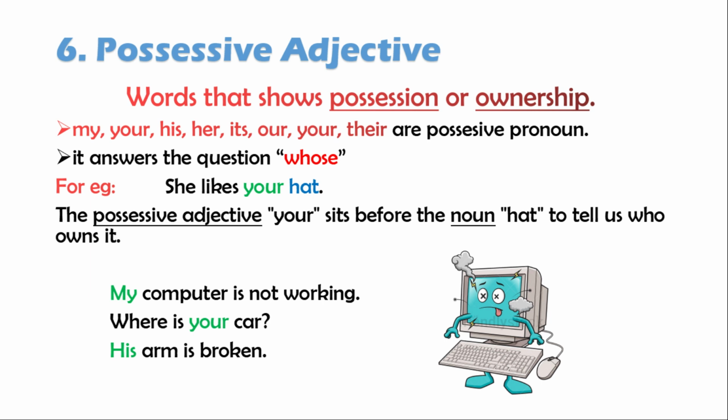Another examples of possessive adjectives are my computer is not working. Here, my is possessive adjective. Where is your car? His arm is broken. Here, your and his are possessive adjective.